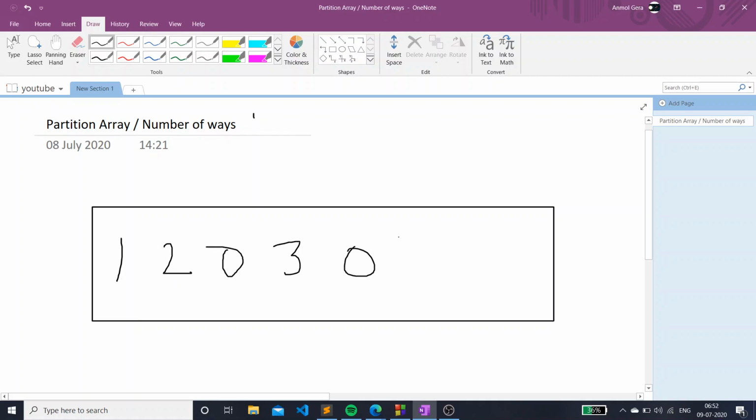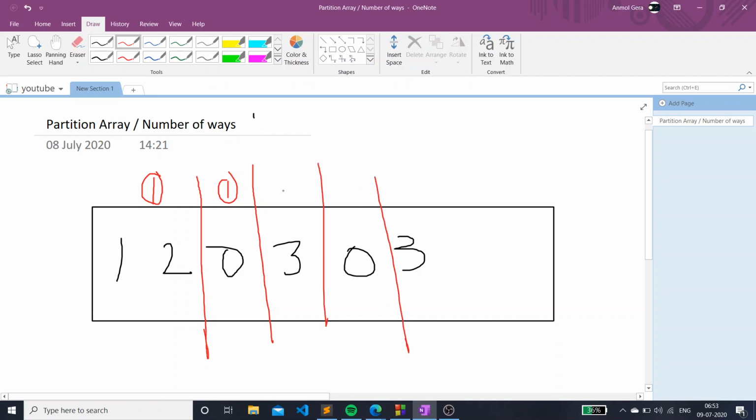Just inserting another 0 between 2 and 3. Okay, basically sum by 3, this is one time, this is second time. So in this we have 2 times sum by 3 equal to 2. Well, the count of sum by 3 is equal to 2. And this is the same case.